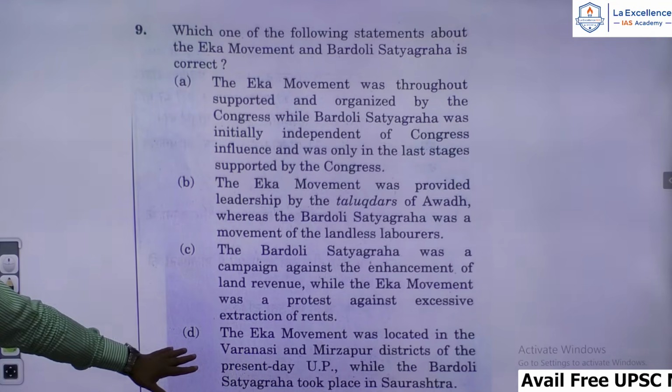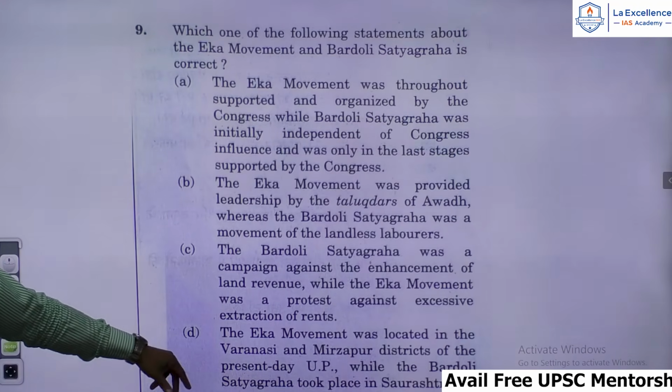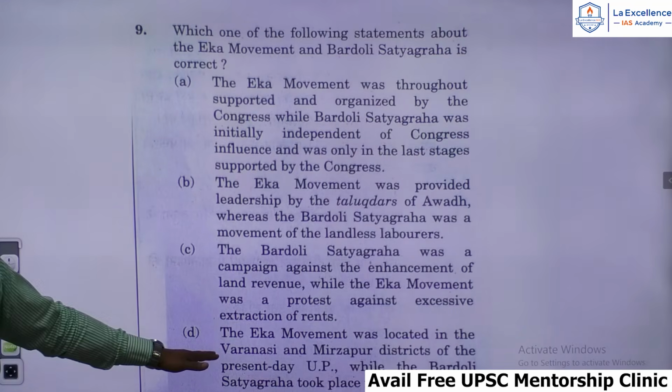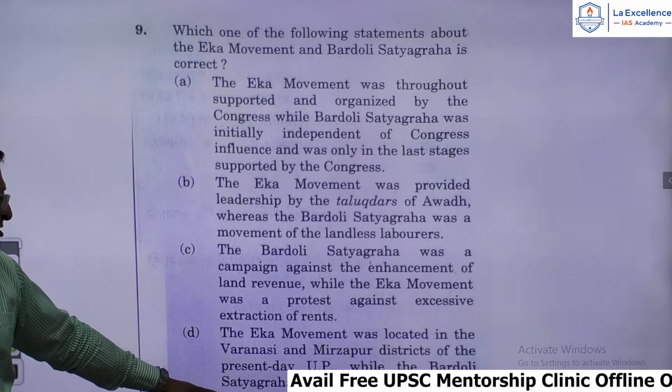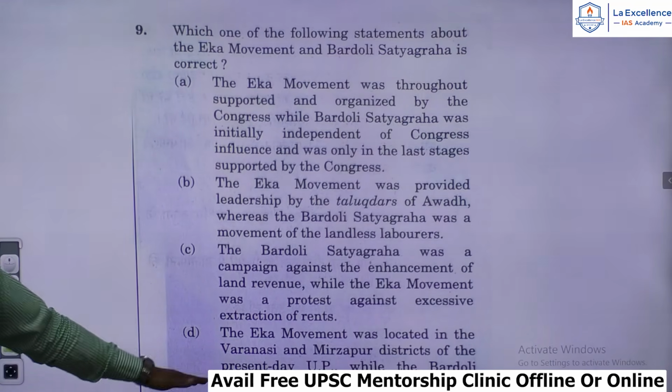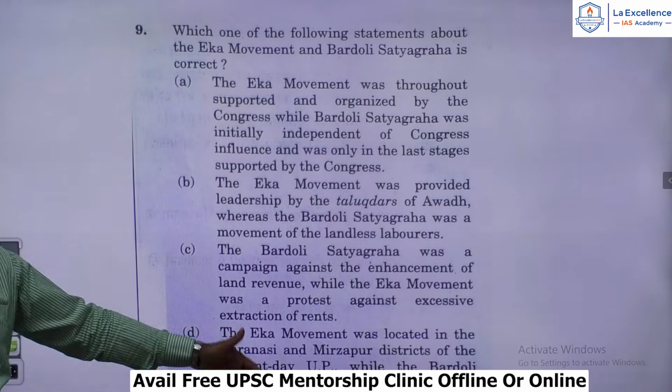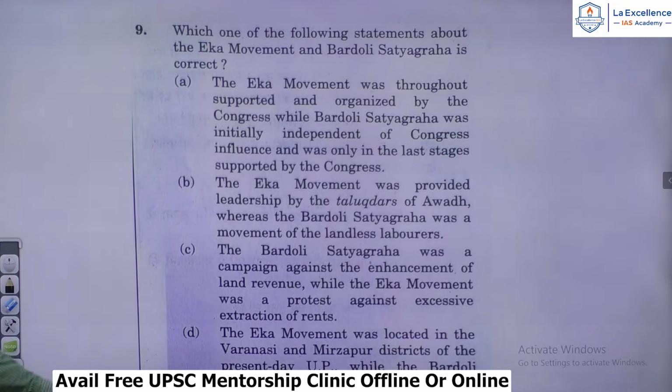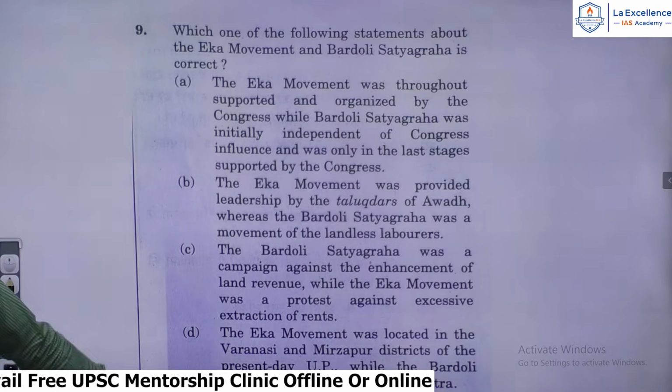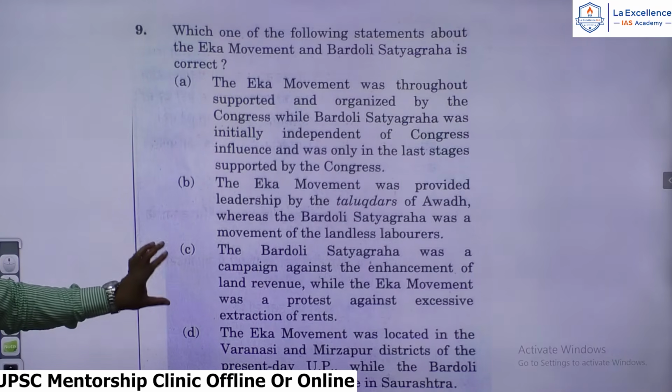C is the answer. Let us also look at the D part. The Eka movement was located in the Varanasi and Mirzapur districts of the present-day UP, while the Bardoli Satyagraha took place in Saurashtra. Bardoli Satyagraha did not take place in Saurashtra. It took place in the Surat district of the present-day Gujarat. So they are not in Saurashtra. So therefore, the answer for this question, 9th question, is C. C is the answer.